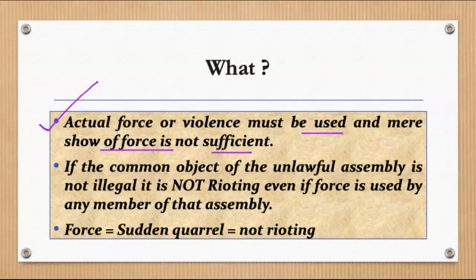Secondly, if the common object of the unlawful assembly is not illegal, it is not rioting, even if force is used by any member of that assembly. So this is just a basic criteria that if the common object of the unlawful assembly is itself not illegal, it is not rioting even if a certain amount of force is used. Now, force is often used in a sudden quarrel.